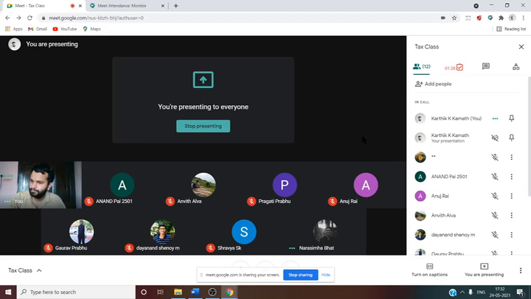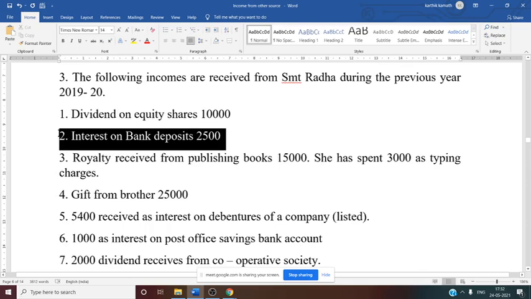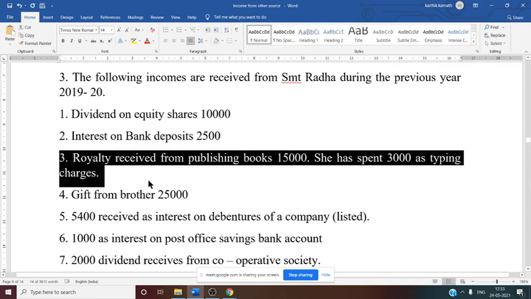Now second one, interest on bank deposit 2500, whether it is taxable. Yes, taxable, so you can write the amount directly. Now third one, royalty received from publishing the book, that is 15,000.